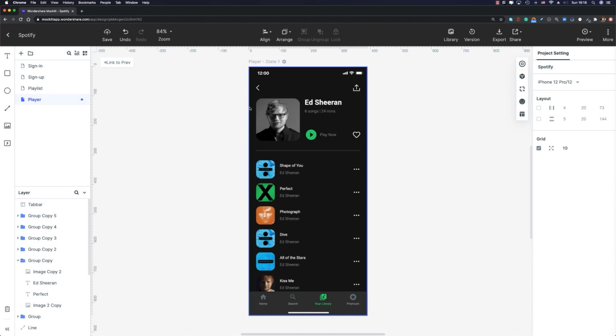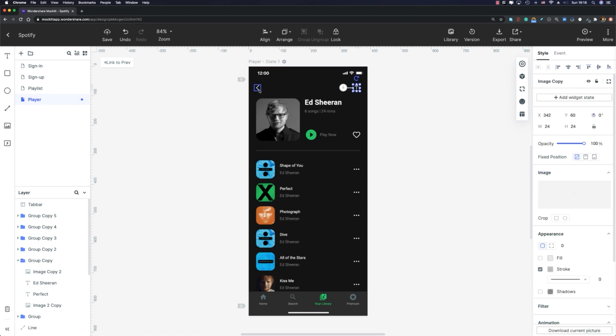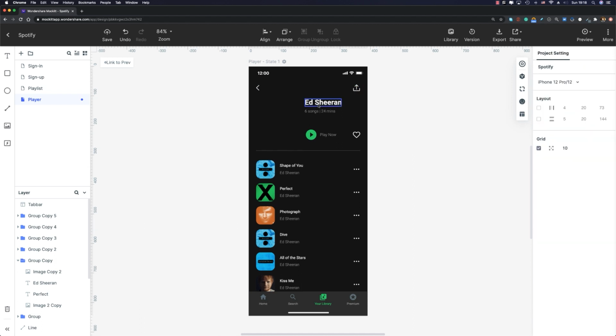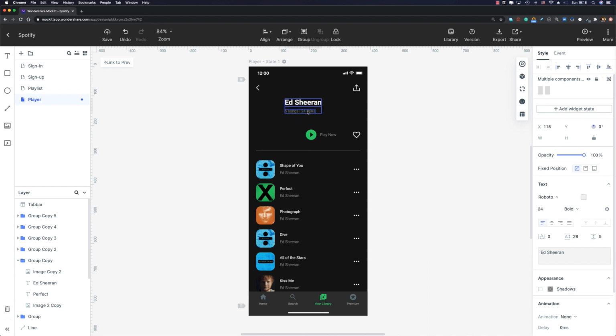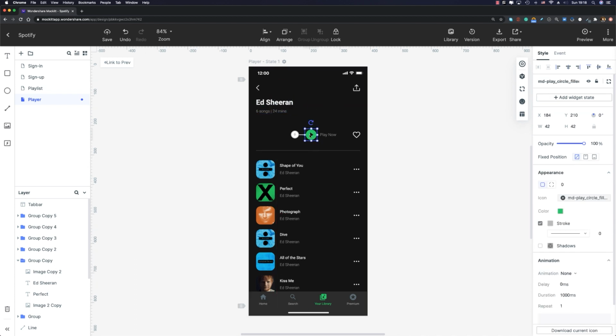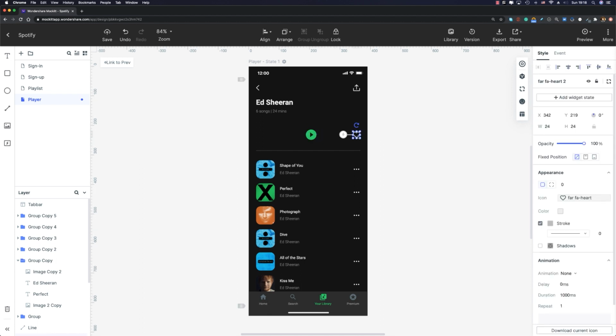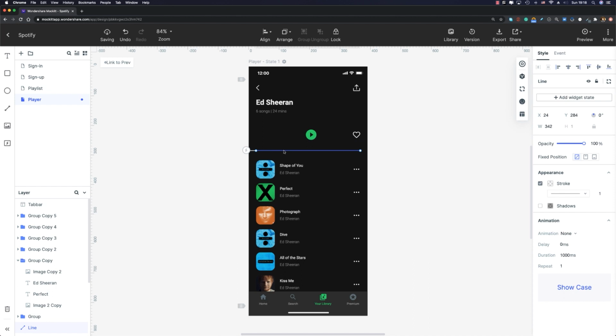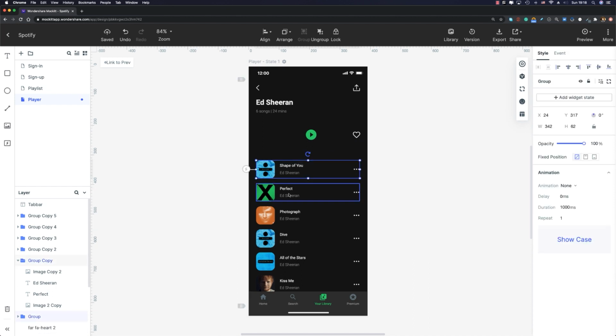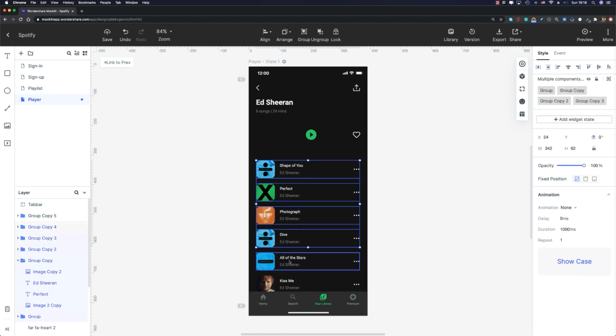Cool. So what do we need on the player page? We need to keep these two buttons at the top, okay? We don't need this image. I'm going to remove that. We need to keep these two text layers. Let me move it to the left side, just like that. Also, we need to keep this play button. I don't need this text layer. And we're going to need this like icon as well. We don't need this line. And let me get rid of all these signs.